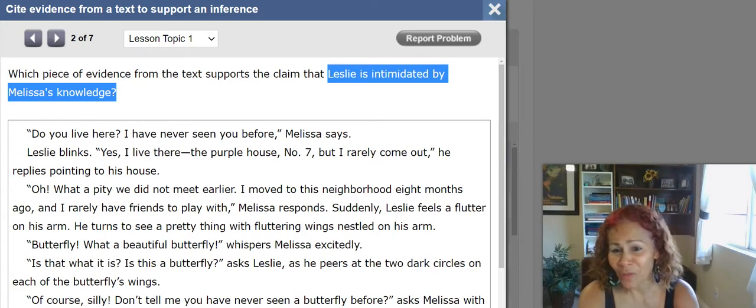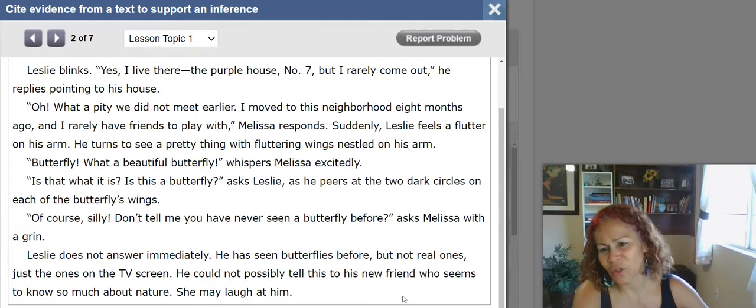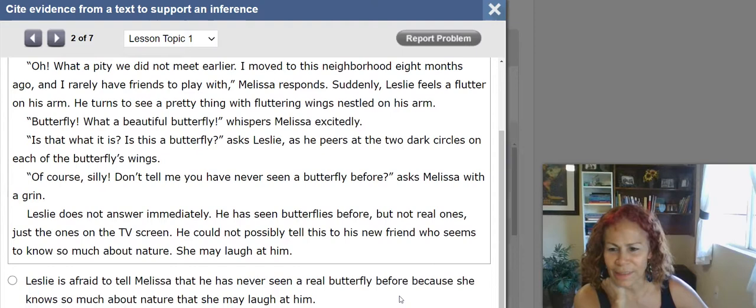"Butterfly, what a beautiful butterfly," whispers Melissa excitedly. "Is that what it is? Is this a butterfly?" asks Leslie as he peers at the 2 dark circles on each of the butterfly's wings. "Of course, silly. Don't tell me you have never seen a butterfly before," asks Melissa with a grin. Leslie does not answer immediately. He has seen butterflies before, but not real ones, just the ones on the TV screen. He could not possibly tell this to his new friend, who seems to know so much about nature. She may laugh at him.